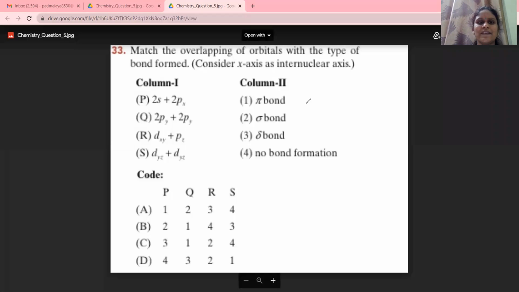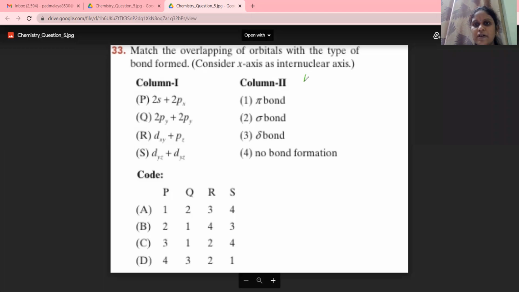Good morning, students. Here we have a question that matches the overlapping of orbitals with the type of bond formed. Consider x-axis as the internuclear axis. We have to match the following things of column 1 with the things in column 2. For that, we need to know some basic things.